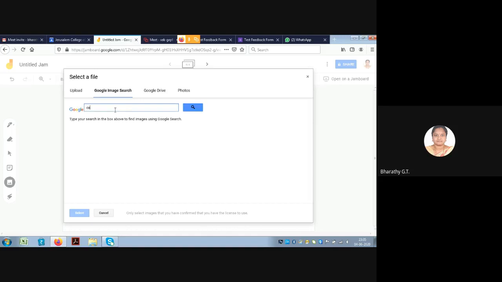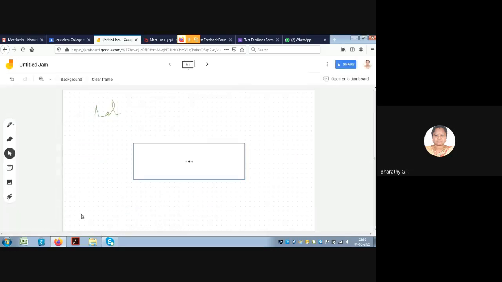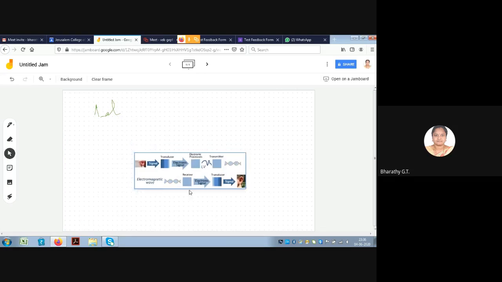For example, if you have a communication system, when you Google search it, you will have a number of diagrams available. You can select any one of them. Once you select the image, select this button also. The image will be available here on the Jamboard.